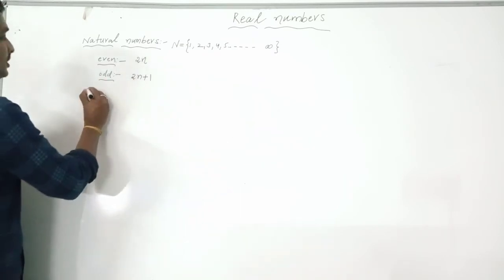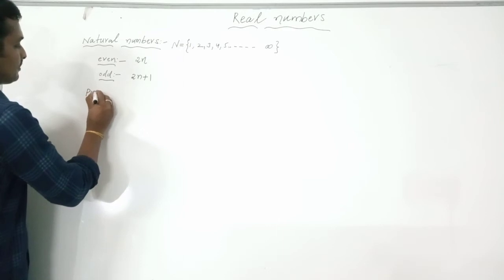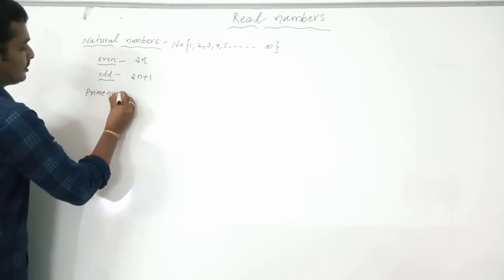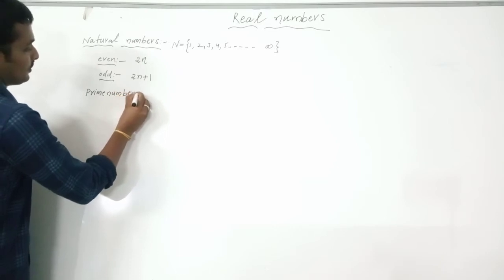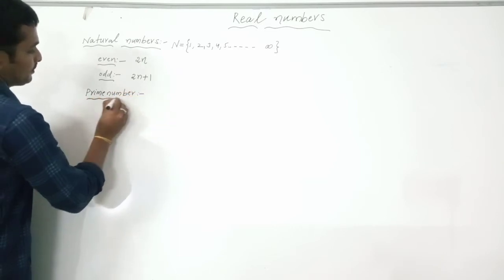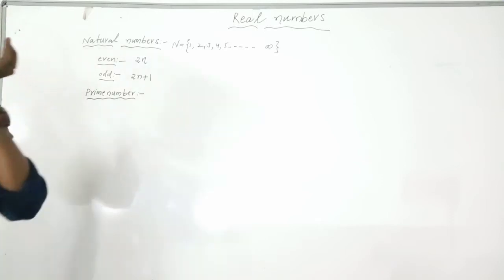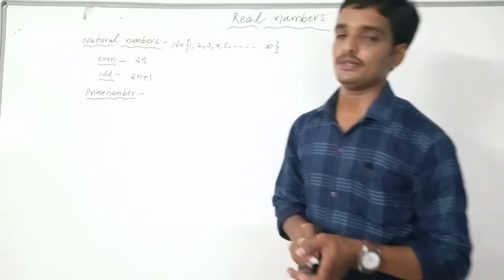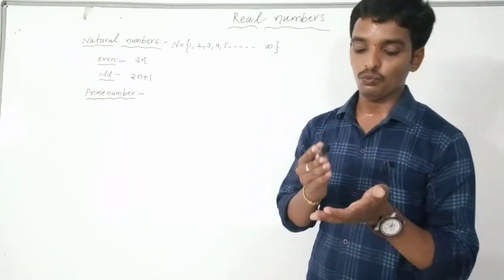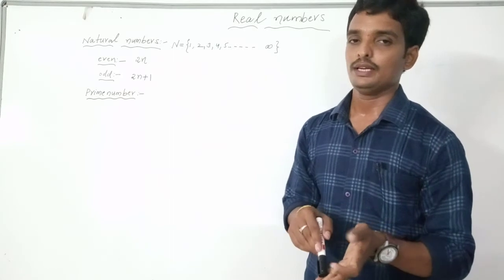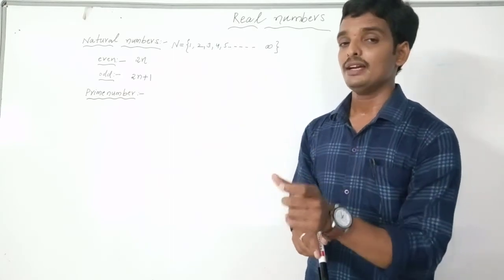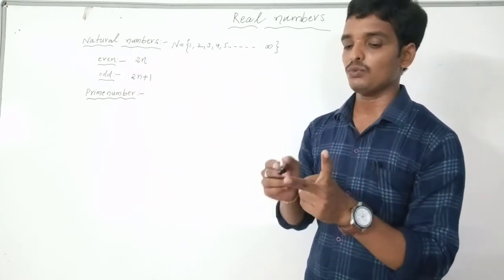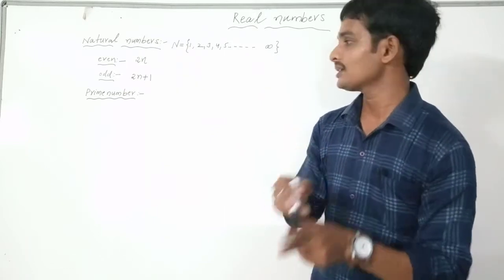Then you have to learn prime numbers. What is the definition of a prime number? A number which has only 2 factors. What are they? 1 and itself. A number which has only 2 factors, 1 and itself, is called a prime number.